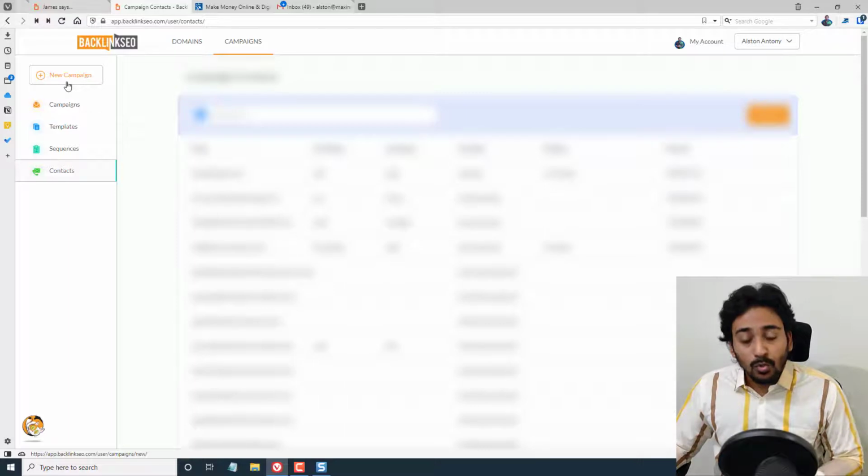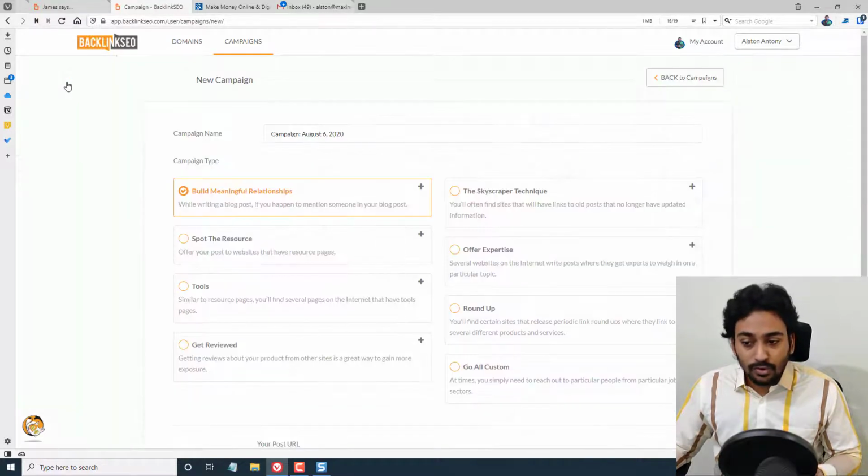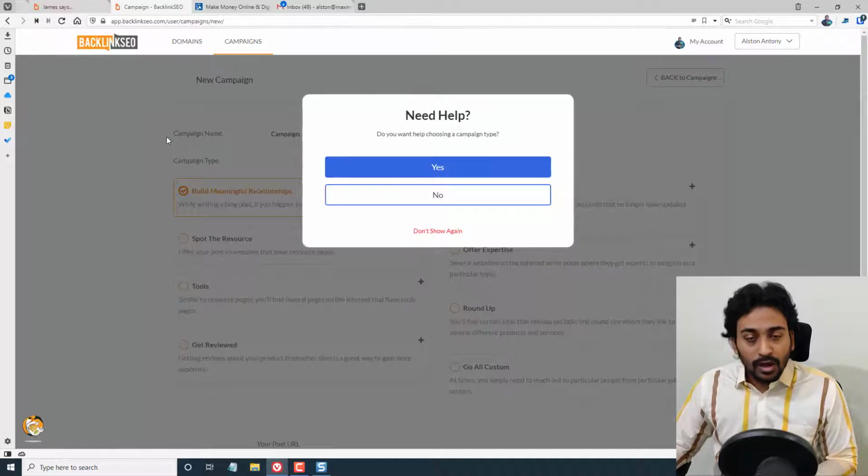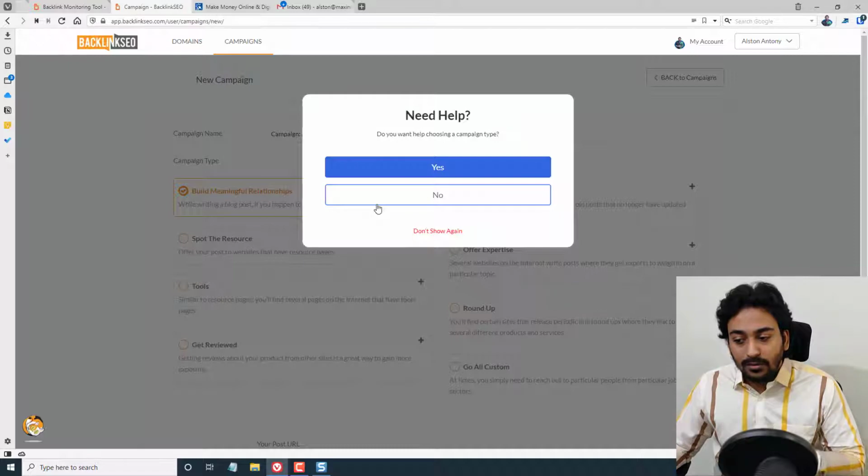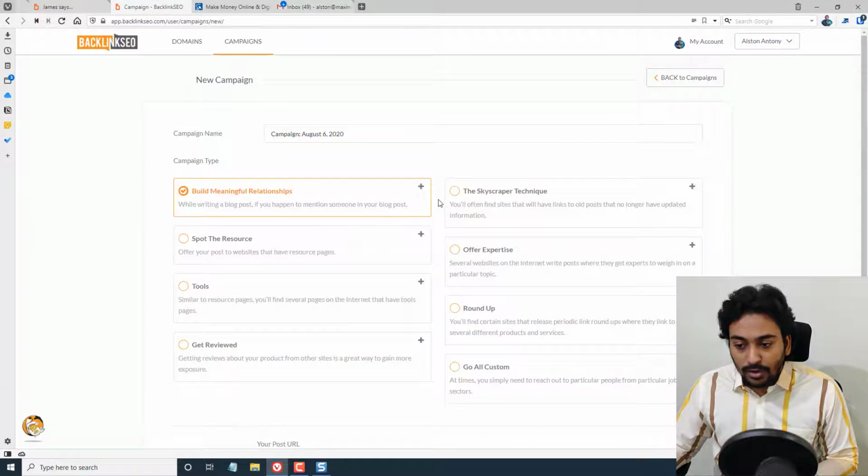Now let me show you at least one example, so you can understand what is going on. When I click on new campaign, you have the option to do it manually, or if you want the tool to automatically suggest a backlink campaign, you can do that also. You can follow this dashboard wizard.